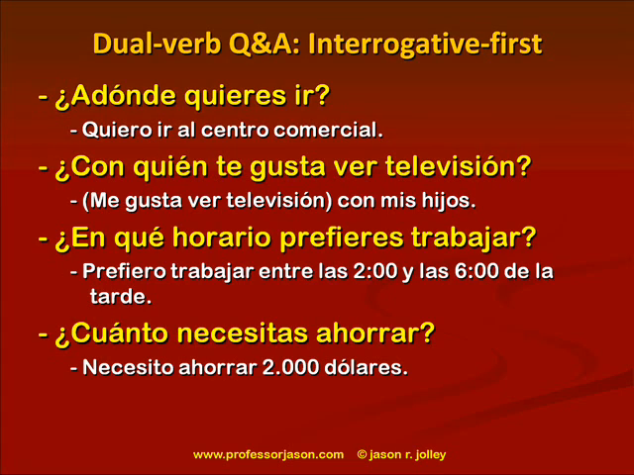Me gusta ver. ¿En qué horario prefieres trabajar? What schedule, right? What time do you prefer to work? Prefer to work, two verb construction. Prefiero trabajar entre las 2 y las 6 de la tarde. So again, the two same verbs in the answer. Prefiero trabajar. ¿Cuánto necesitas ahorrar? Talking about money. It's a quantity question, right? How much do you need to save? Two verbs. Same two verbs in the answer. Necesito ahorrar $2,000. So those are examples of interrogative first dual verb Q&A construction.